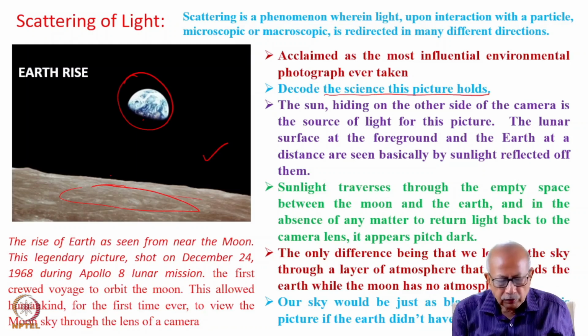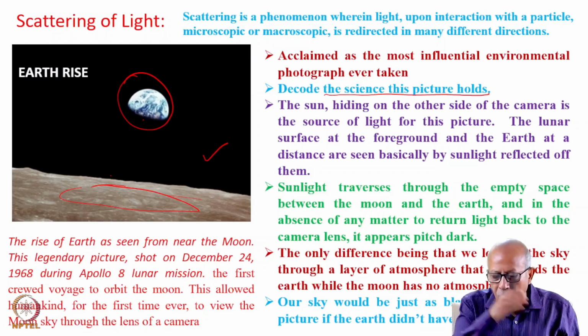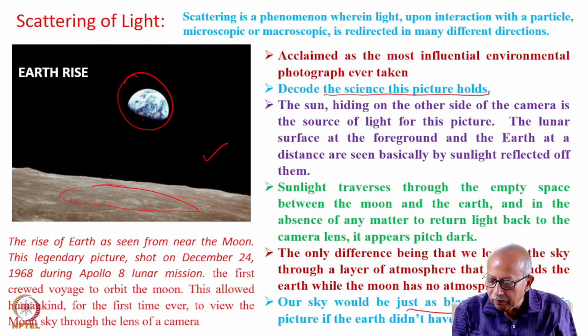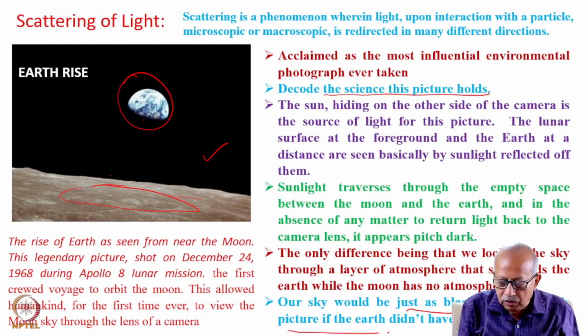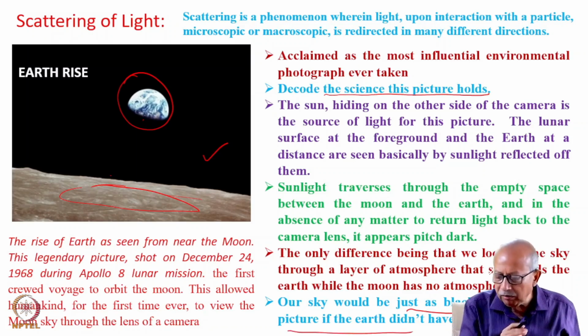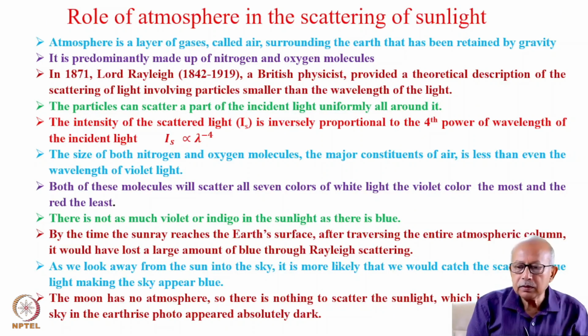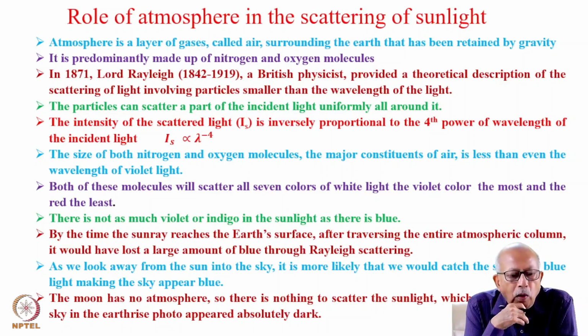The only difference, of course, being that we look at the sky through a layer of atmosphere that surrounds our Earth, while the moon has no atmosphere. You should appreciate the fact that our sky would be just as black as it is in this picture if Earth did not have an atmosphere. Well, let us see what role atmosphere plays in the scattering of sunlight.